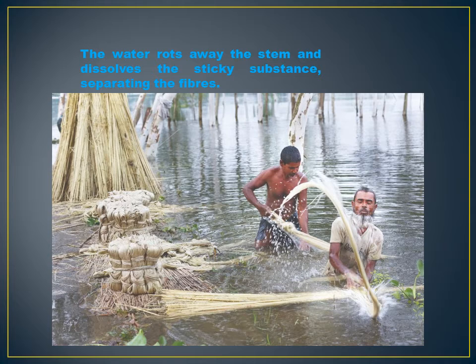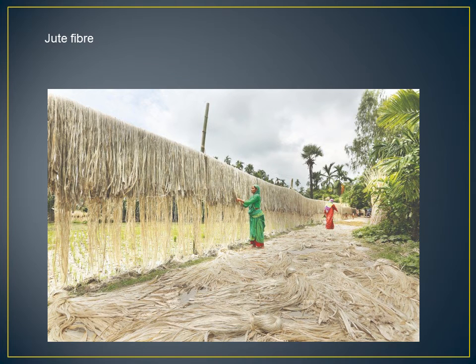Why are the jute plants dipped into water? For dissolving the sticky substance and separating the fibers. The process of rotting the stem to remove the sticky substance and separate the fibers is called retting.